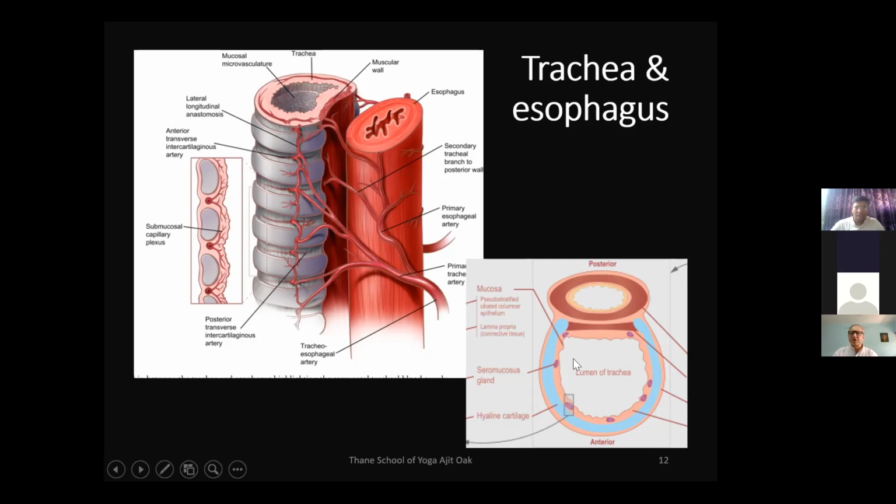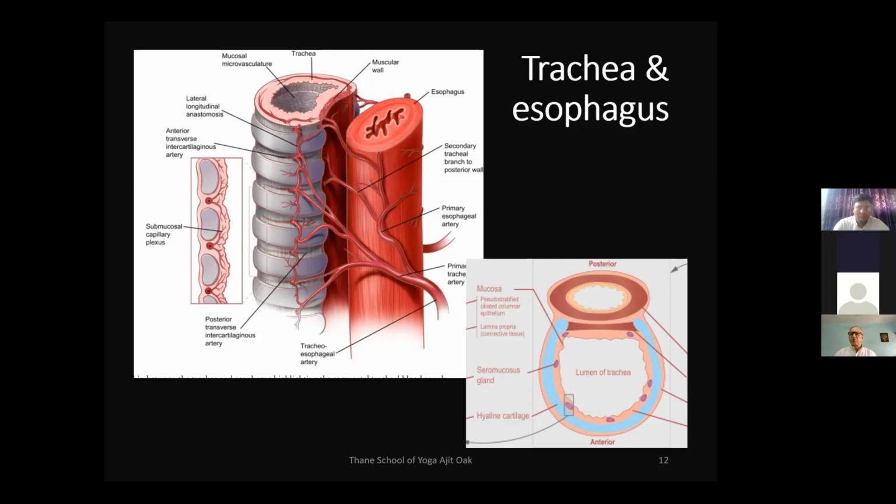You can see the cross section of the trachea and the esophagus. This is the front part. The blue part is the cartilage, and the inside pink part is the mucous membrane. And you can see this is the dividing section between the esophagus and the trachea, and immediately behind that the esophagus is located. And now I hope that you are familiar with the dhauti aspect of kriya.